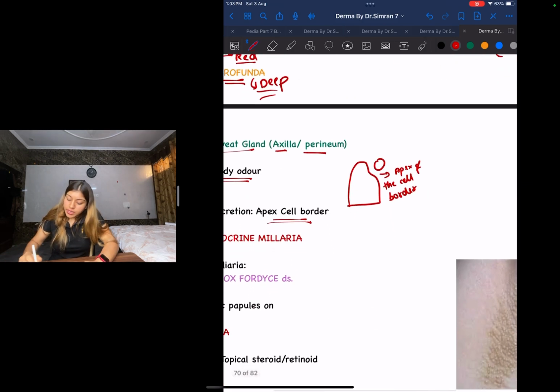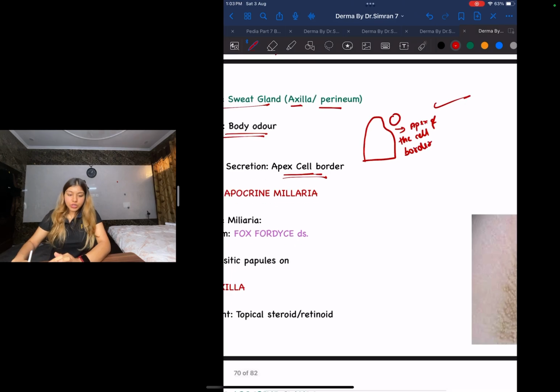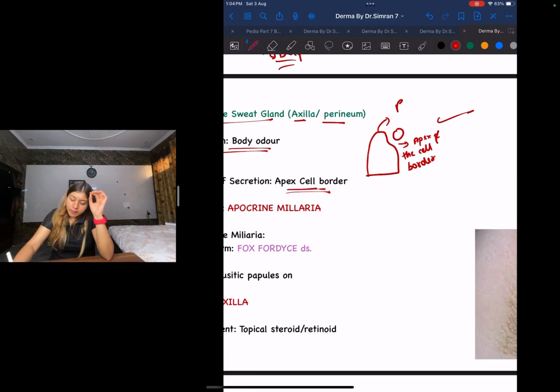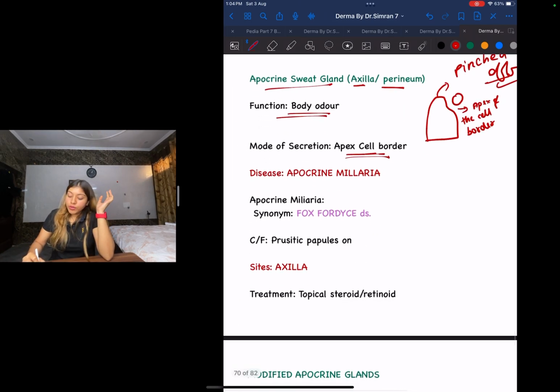Over here it is going to be apocrine, A for apex. Through the apex of the cell border, the secretions are going to go out. So this is your apocrine cell secretion. You can see the apex is pinched off. Now let us look at the diseases of your apocrine miliaria.